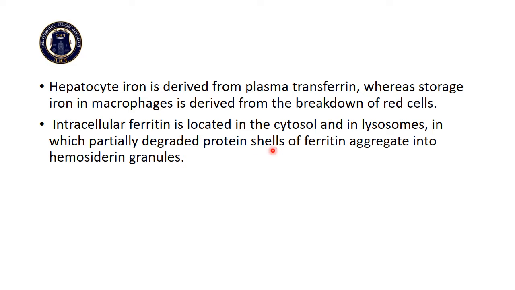Intracellular ferritin is located in the cytosol and in lysosomes. In lysosomes, the intracellular ferritin is partially degraded. It contains partially degraded protein shells of ferritin aggregates, which form hemosiderin granules. So there is a point that hemosiderin is stored in the lysosomes.